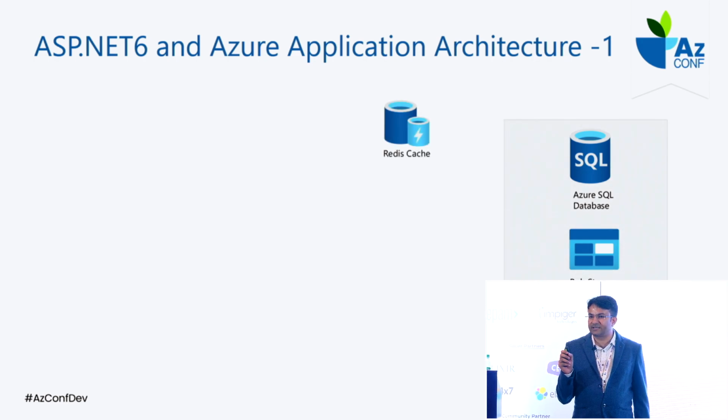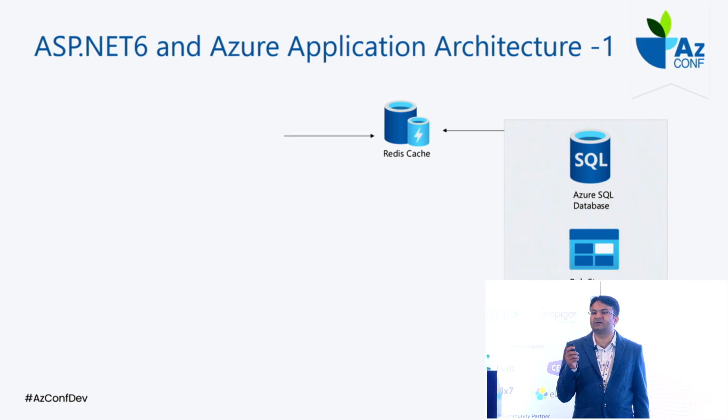Then this data I'm going to access in my web application. But when it comes to an application like Domino's, or an e-commerce application, the pages are common because any user can access public pages and the data is common. So I don't need to query for every user every time. That data I can keep in my cache. For that purpose, we have the Redis cache, so I'm keeping that data in the Redis cache.